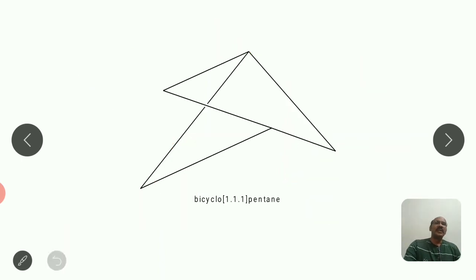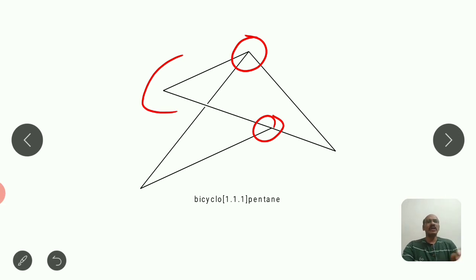Then you see this molecule, how it looks like, a geometrical representation, geometrical shape. Now you have to identify tertiary carbon atoms as bridgeheads. So this is a tertiary carbon atom as a bridgehead carbon. It is a bridge of 1 carbon, it is also a bridge of 1 carbon, and it is also a bridge of 1 carbon. So 3 bridges of 1, 1, 1 carbon. So the square bracket value is there as 1.1.1.